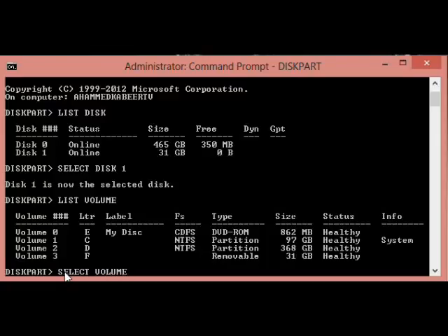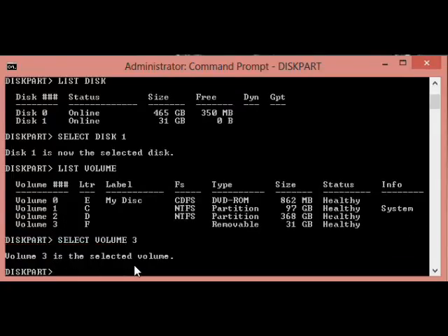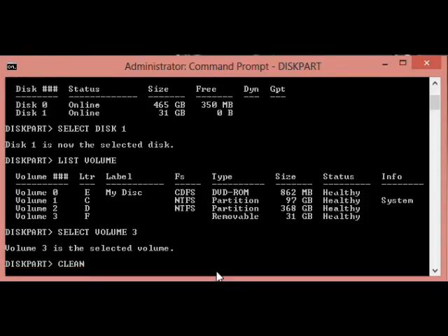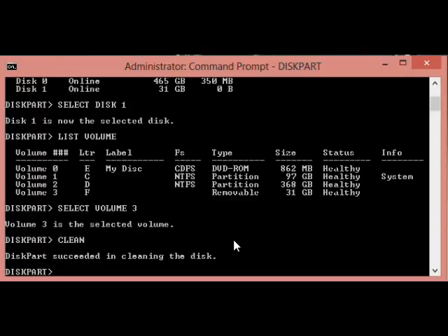Volume 3 is the selected volume, and now type clean. It will take a few minutes. In this case we will clear the disk,